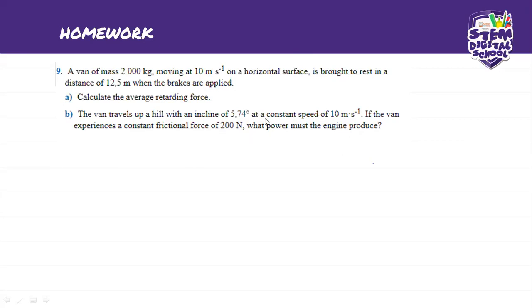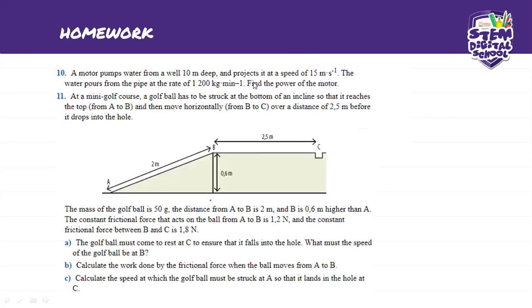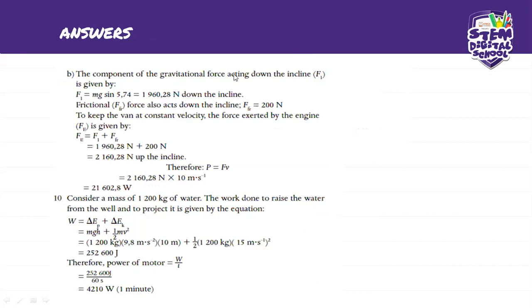So we know once you have constant speed, the power formula that you're going to use is P equals force times velocity, because we have a constant speed. So let's check that out. Part B says the component of the gravitational force acting down the incline is given by F1 equals mg sine 5.74. Yes, so this is our gravitational force.